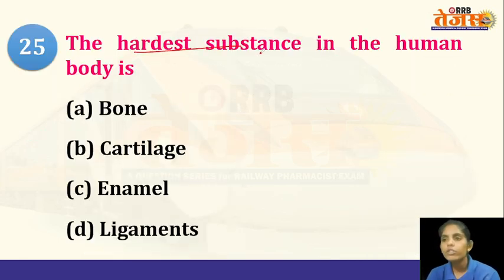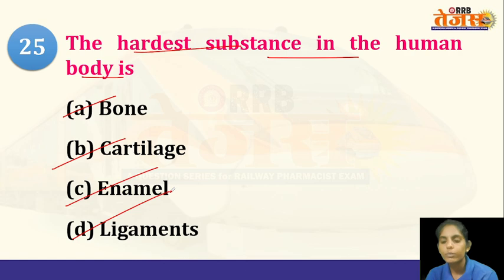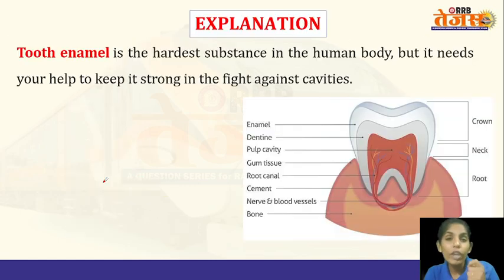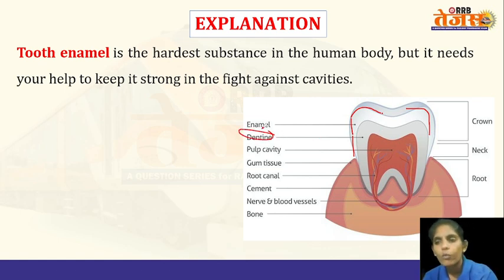The hardest substance in the human body is it bone, cartilage, enamel or the ligaments? The answer is enamel. Enamel is said to be the hardest substance in the human body. And what is this enamel? It is a white shiny substance which covers our teeth, the outermost layer of our teeth. So this is the hardest substance. And the second hardest substance is the dentine, which is also present in the tooth. Below the enamel layer, the dentine will be present.